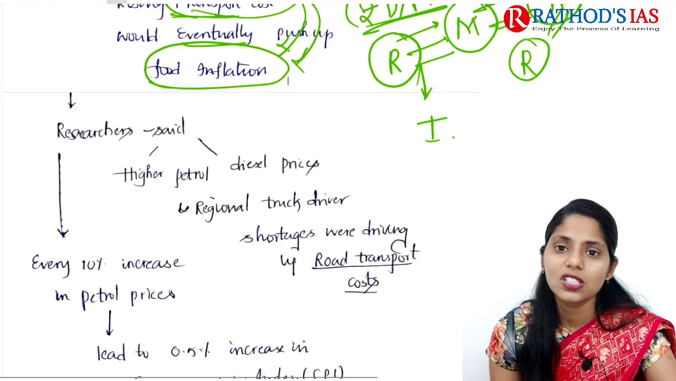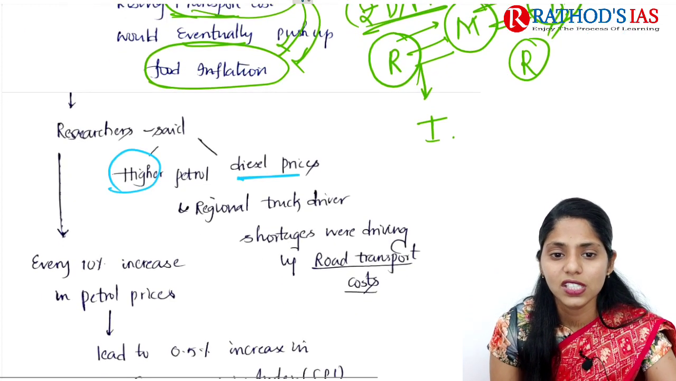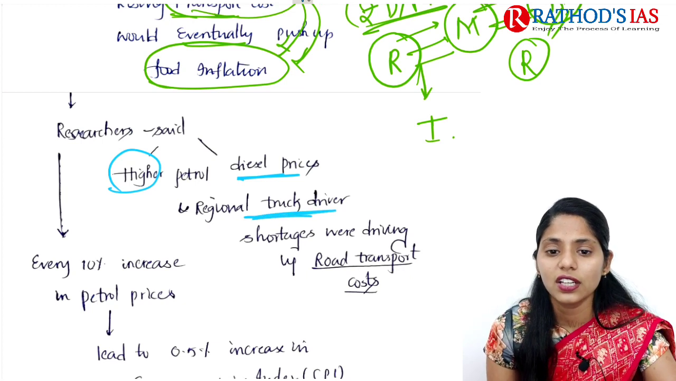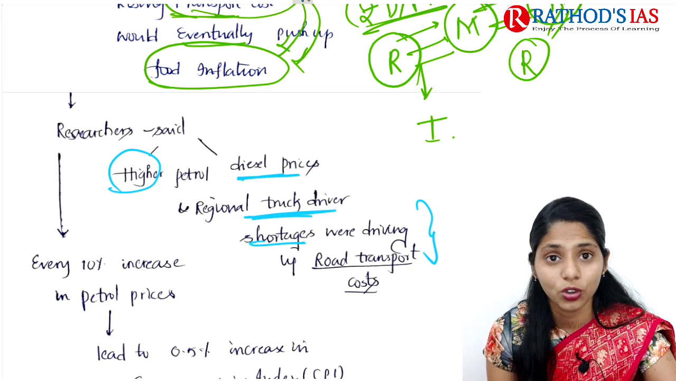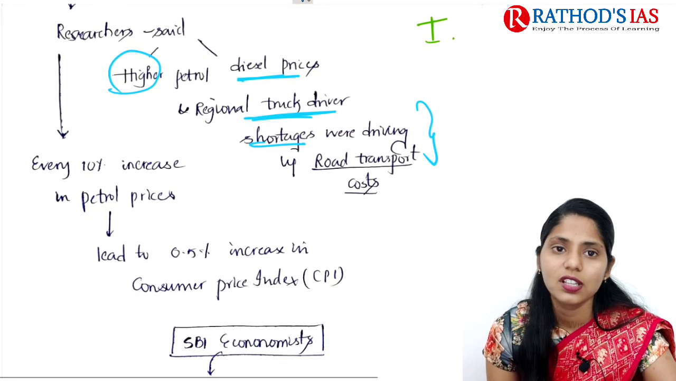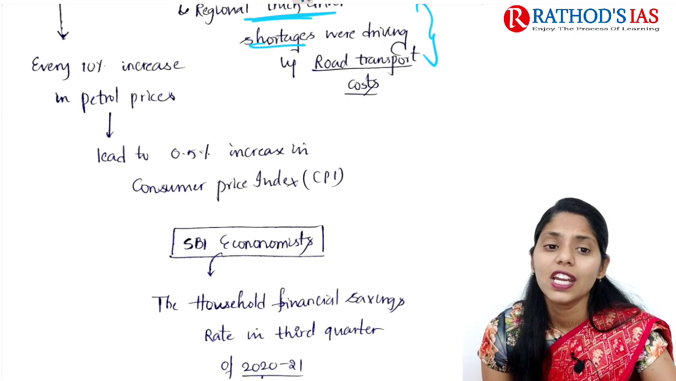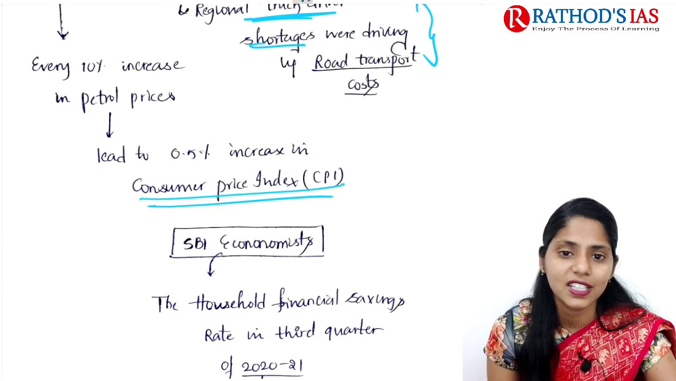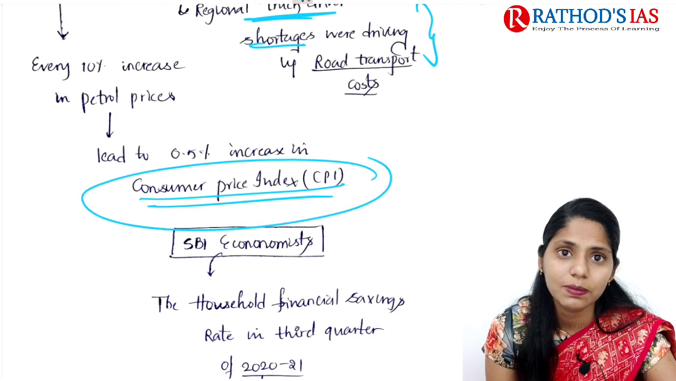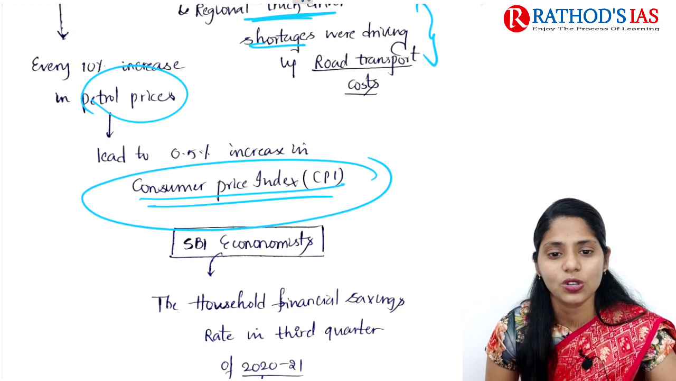So in this context, researchers mainly say that higher petrol as well as diesel prices and regional truck driver shortages are among the important factors driving up road transportation costs. And the next one is that every 10% increase in petrol prices also leads to a 0.5% increase in the consumer price index. Okay, so there is a relationship between petrol or diesel prices and the consumer price index also.